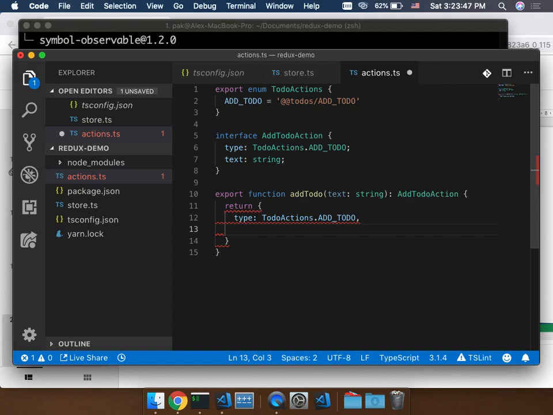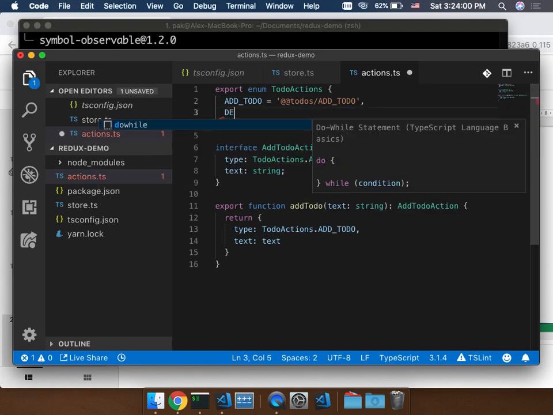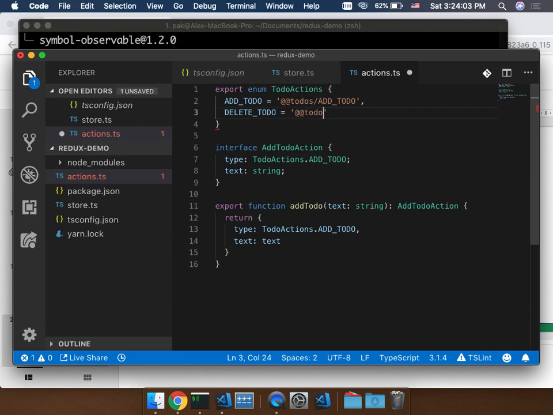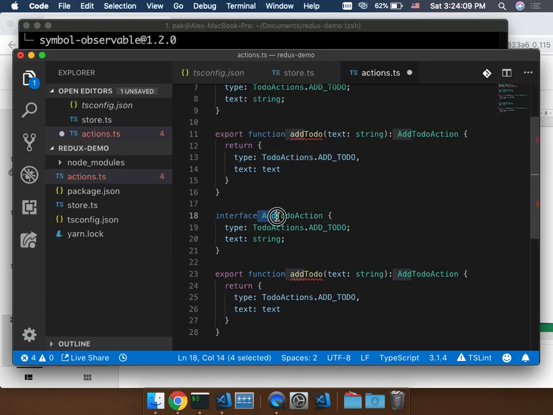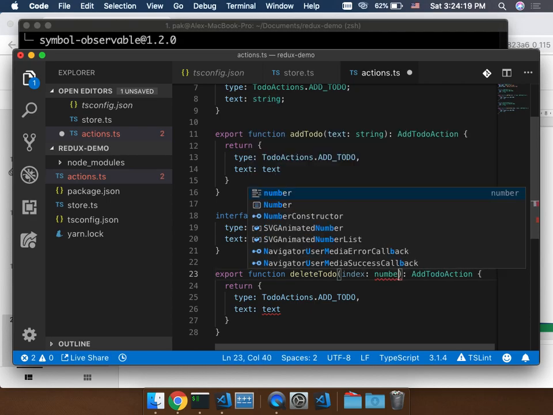I can't actually compile this JavaScript, or TypeScript actually, and I must fulfill my return type here so that the error will be gone. Let's say we add several more actions, like delete todo. And we add another action creator, delete todo, something like this. It has an index, it should be a number.